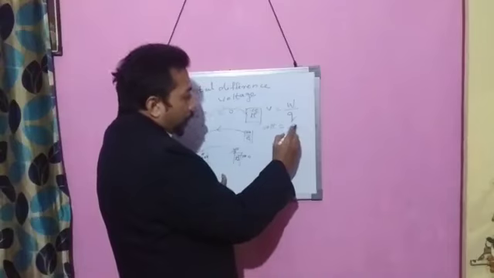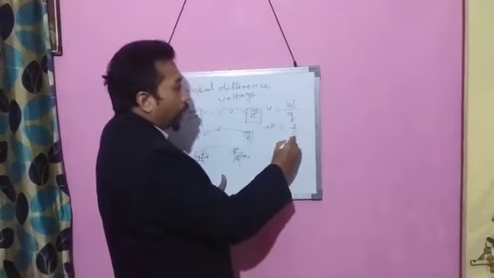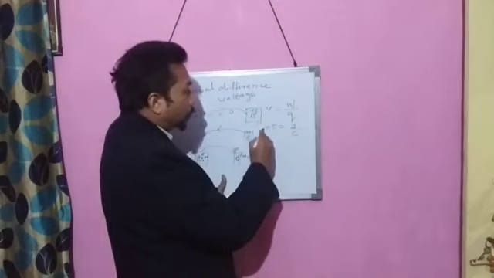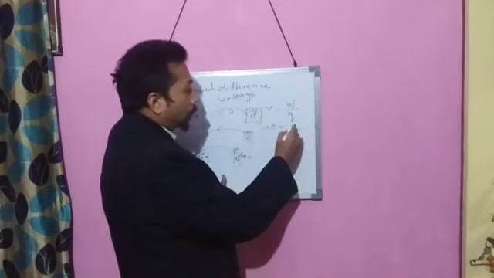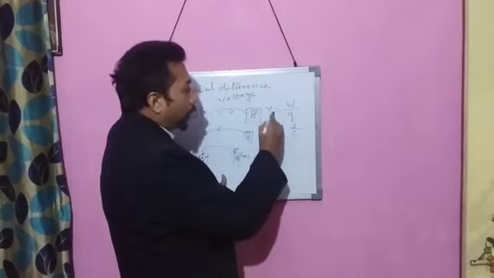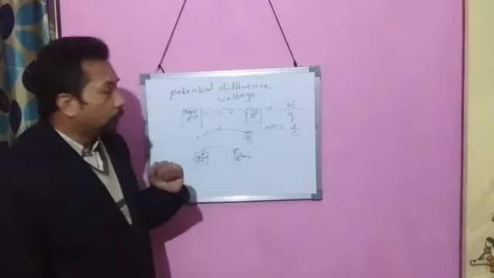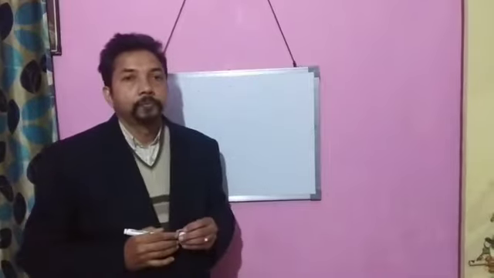When 1 joule of work is done to move 1 coulomb of charge from one point to another, then the potential difference is said to be 1 volt. So this is the definition of the unit of potential difference.